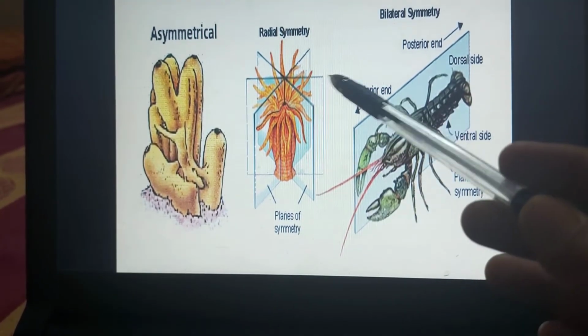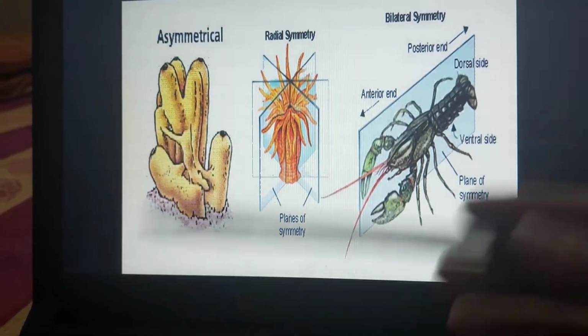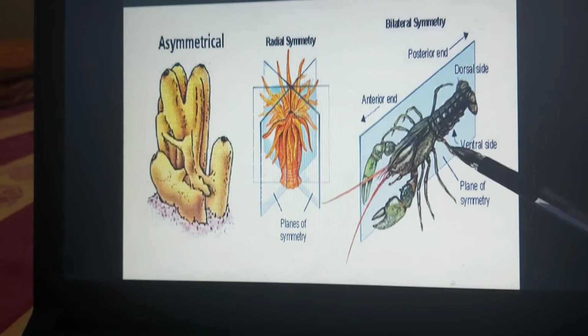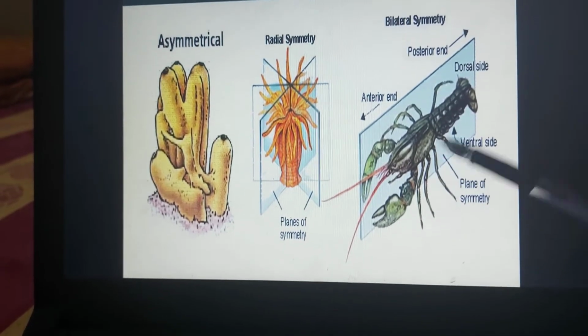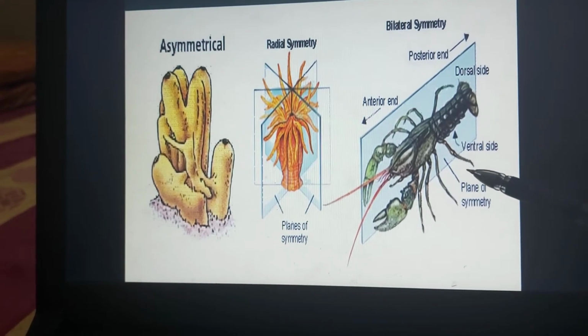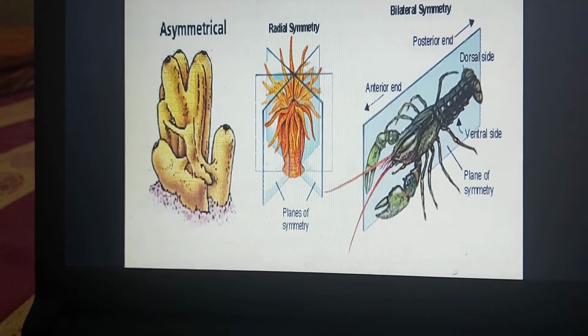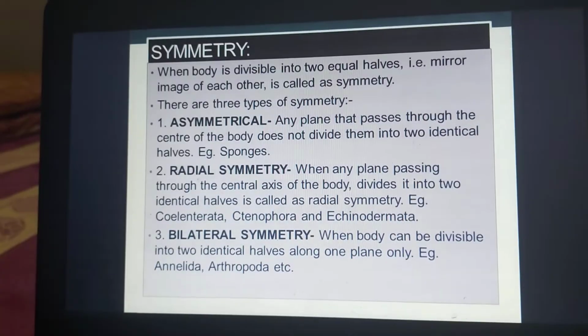So here this organism, the sea anemone, can be divided along any plane and the two halves will be identical. Similarly over here, this organism can be divided into two parts and both parts are equal, or mirror images of each other. So this is known as symmetry. There are basically three types of symmetries.